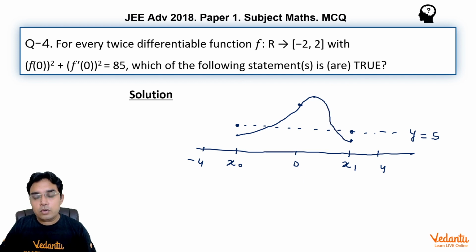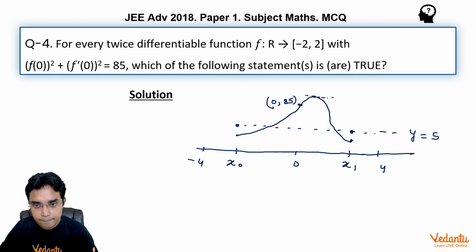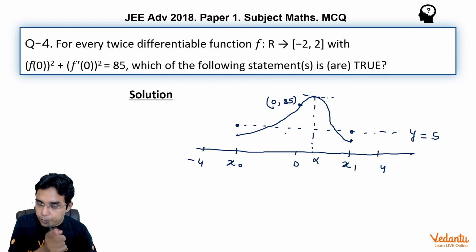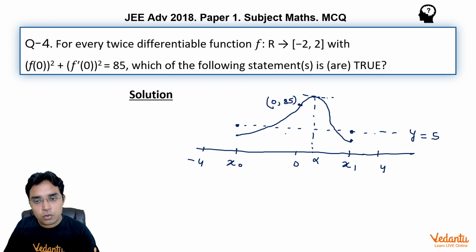This could have come to y equal to 5 also. But one thing is now very clear: this function, while going up and going down, will have one point of maxima. This maxima could have been at 0, but not in general. It can be before 0 also, and after 0 also. Let us call this point α.